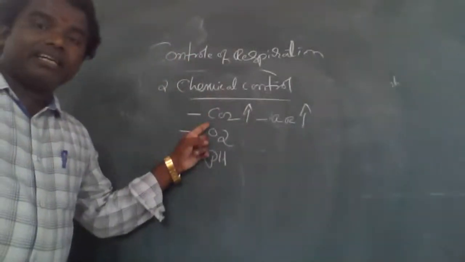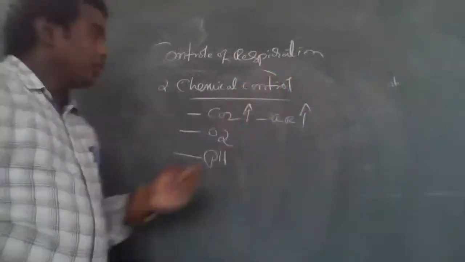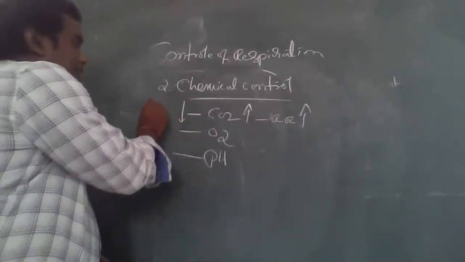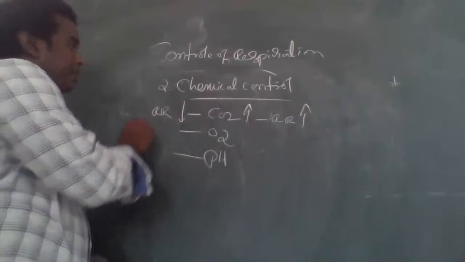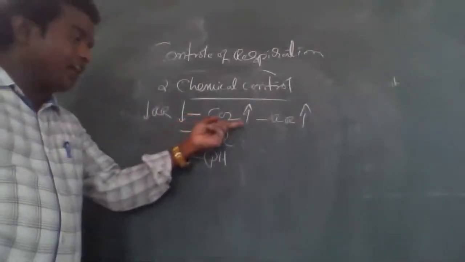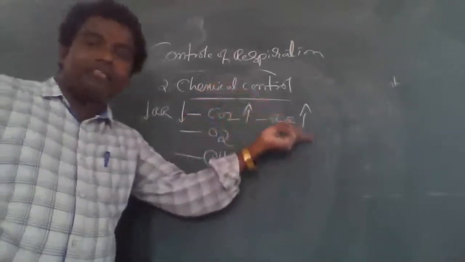Carbon dioxide concentration should be increased, respiratory rate also increased. Okay. If the carbon dioxide concentration is decreased, what happened? Respiratory rate should be decreased. This is very important. Ultimately, if the carbon dioxide increased, respiratory rate also increased.